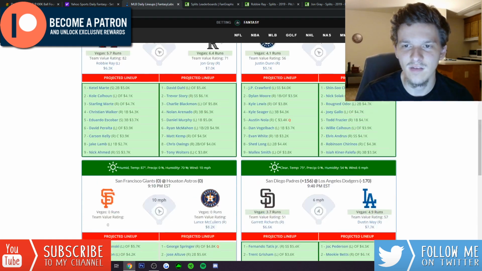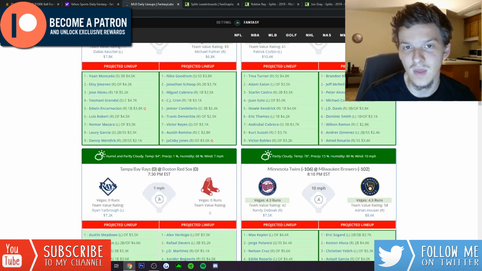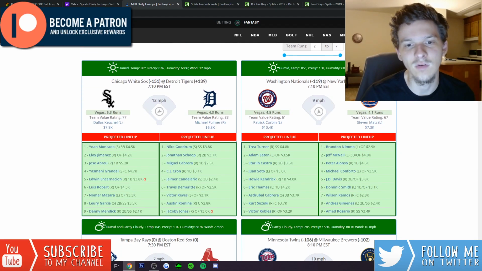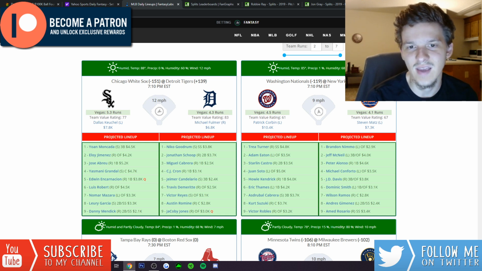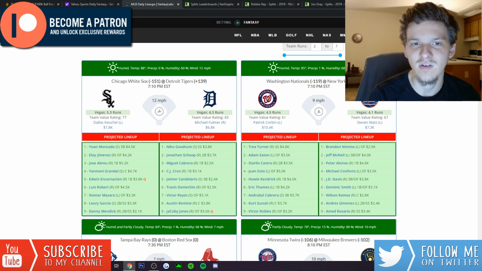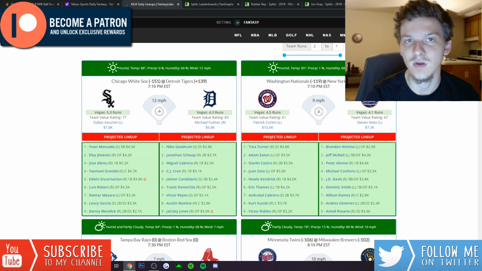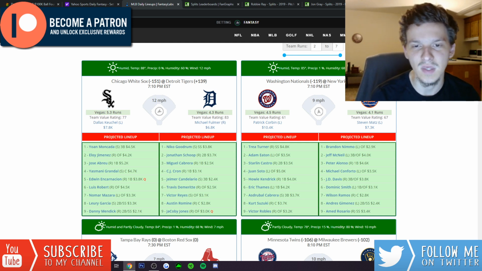They do have some guys that can hit left-handed pitching decently. C.J. Cron and Jonathan Schoop are the two guys that come to mind who have really good numbers against left-handed pitching. When you get to the bottom of the lineup, though, there's a lot of easy outs here from the Tigers. The Tigers are another team that's relatively heavy favorites here at minus 151. Hopefully, they're able to give Dallas Keuchel enough run support to where he can qualify for a win if he can pitch deep enough into the game.